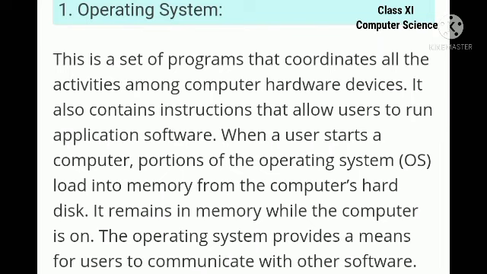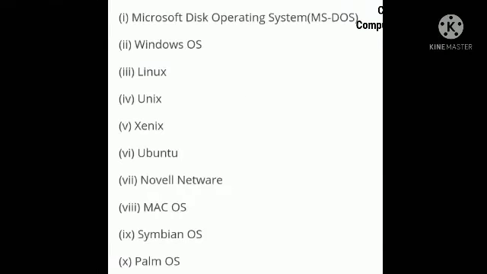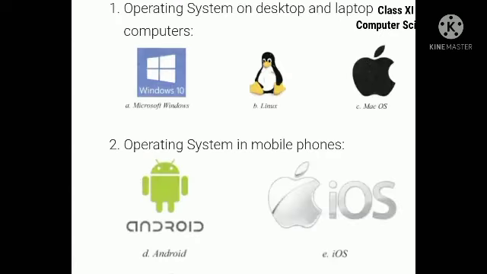Okay, let us see some of the examples of operating system. You can see the picture. Some of the operating systems are Windows, Linux, Ubuntu, Symbian OS, Mac operating system, etc. Okay. You can see in the picture the operating system used on desktop and laptop. We are using the operating systems like Windows, Linux, Mac OS in desktop and laptop, and in mobile we are using operating systems like Android, iOS.